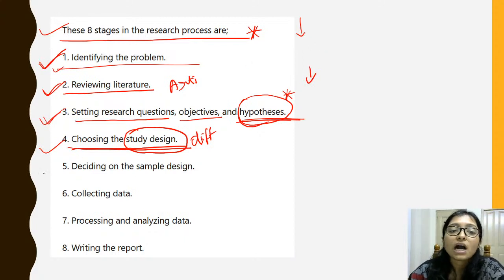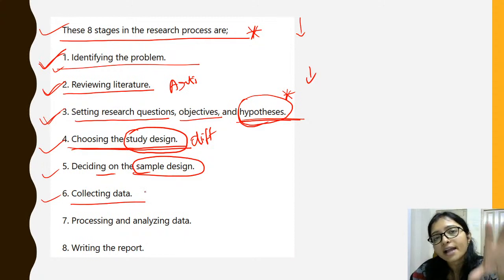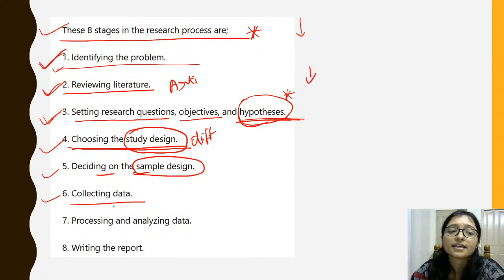Now deciding on the sample design. Sample design means what samples you have to collect, as I discussed just now. Next, collecting the data: from the field and from everywhere you have to collect the data. Now processing and analyzing the data.